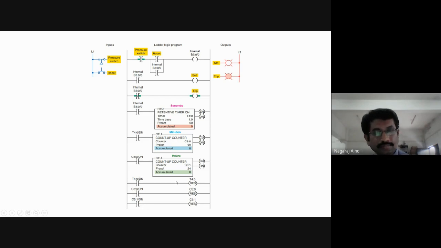Basically what is happening here: when the pressure switch is released, this internal B3:0/0 is becoming true, examine if open is becoming true, because of which the trip coil is energized and the trip lamp will glow. That is, the trip lamp will be glowing only when the pressure has reached a certain limit.